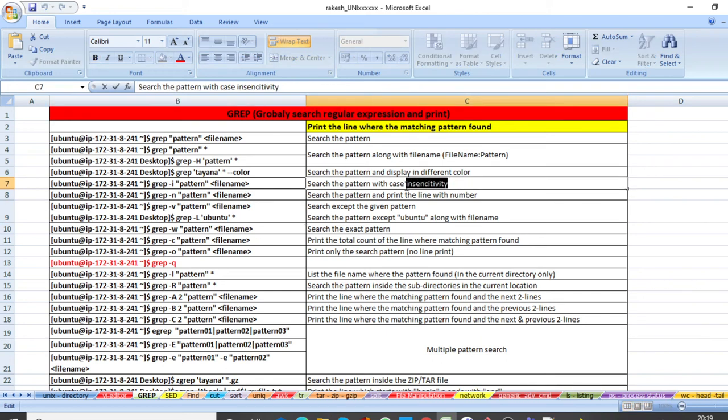With only grep, it searches exactly what you typed. If you are using i, it will be case insensitive. Whether it is capital or small, it doesn't care, and it will give you an output.